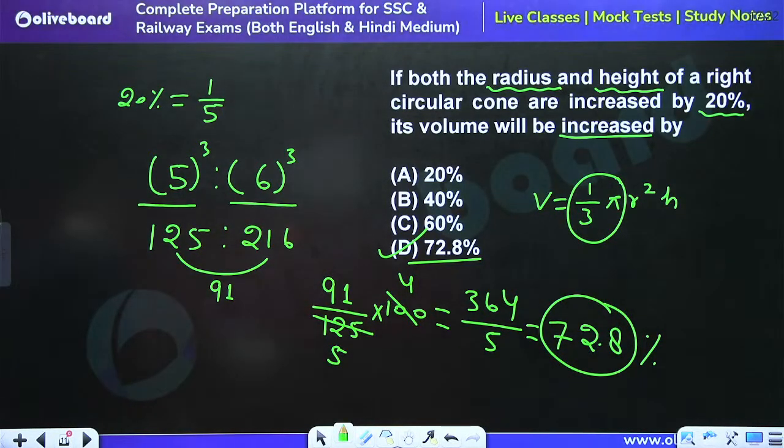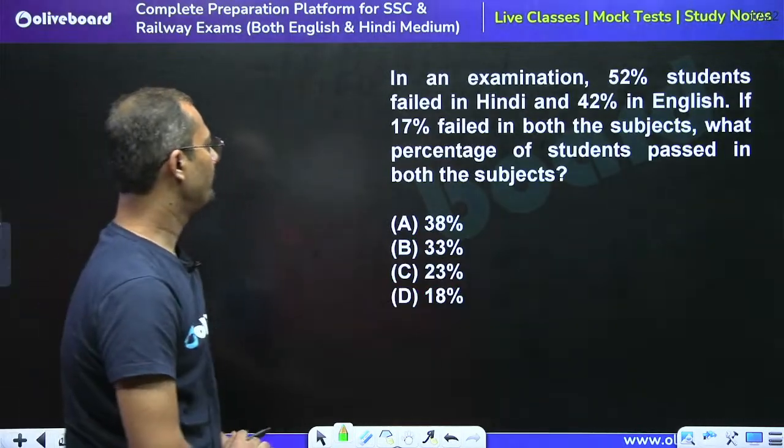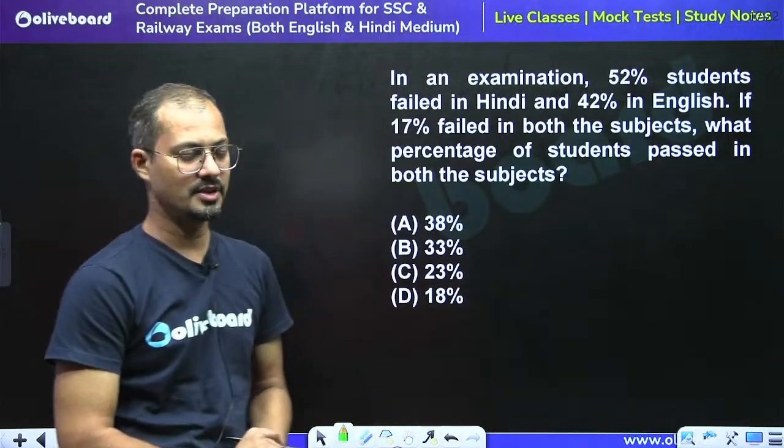Okay, so moving to next question. Tell me what is the answer for this question.